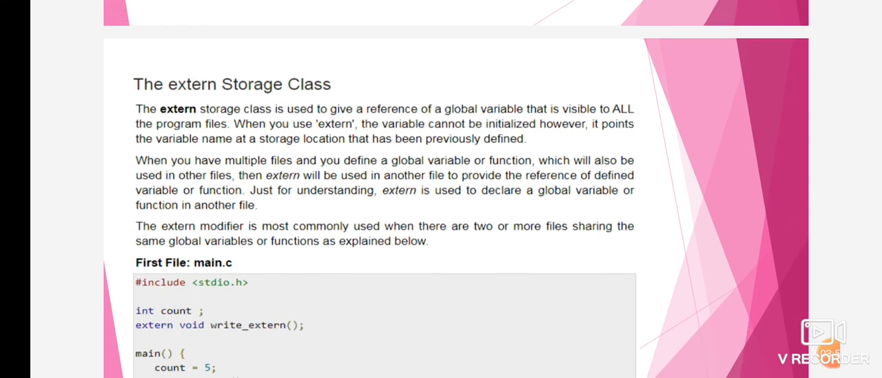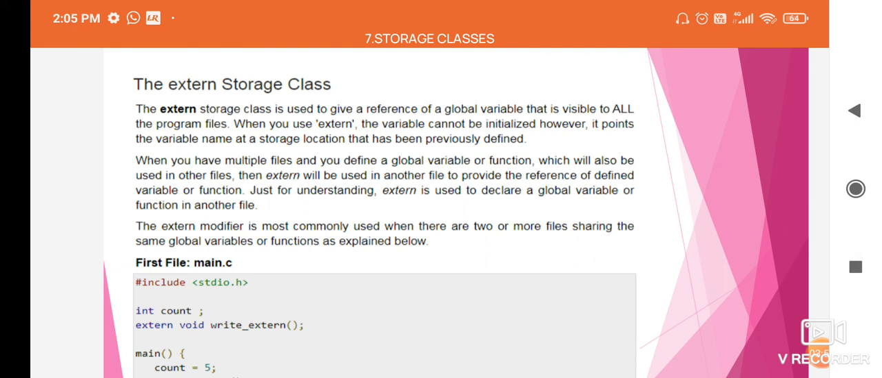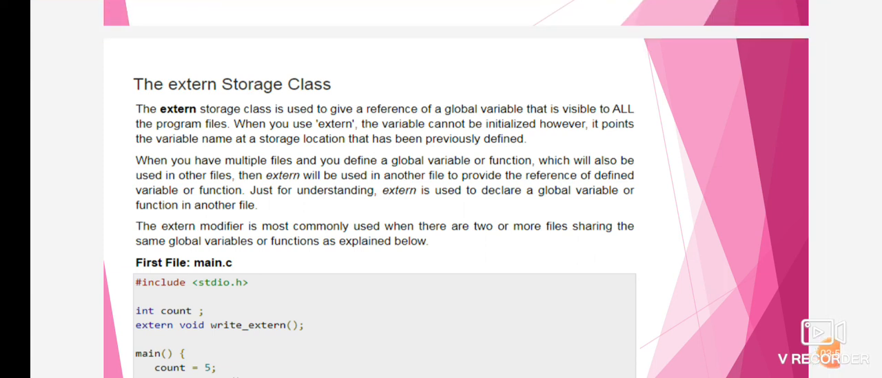Then the extern storage class. The extern storage class is used to give a reference of a global variable that is visible to all the program files, right? When you use extern, the variable cannot be initialized. However, it points the variable name at a storage location that has been previously defined, right?